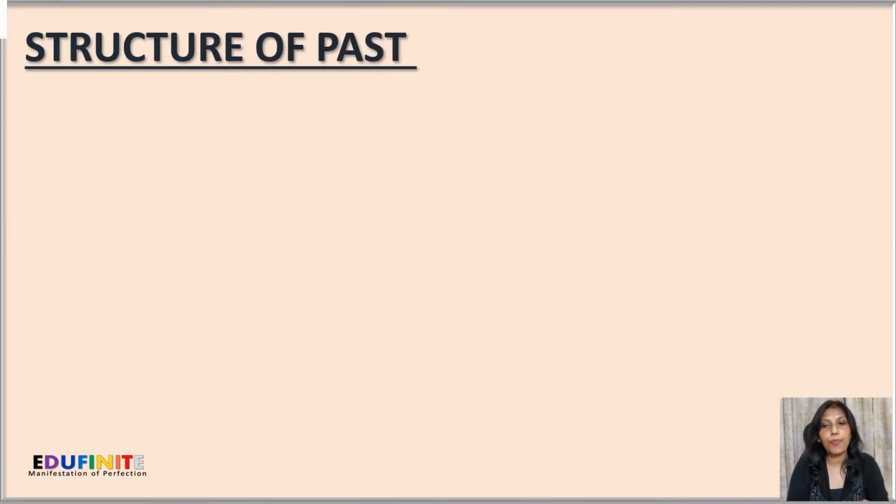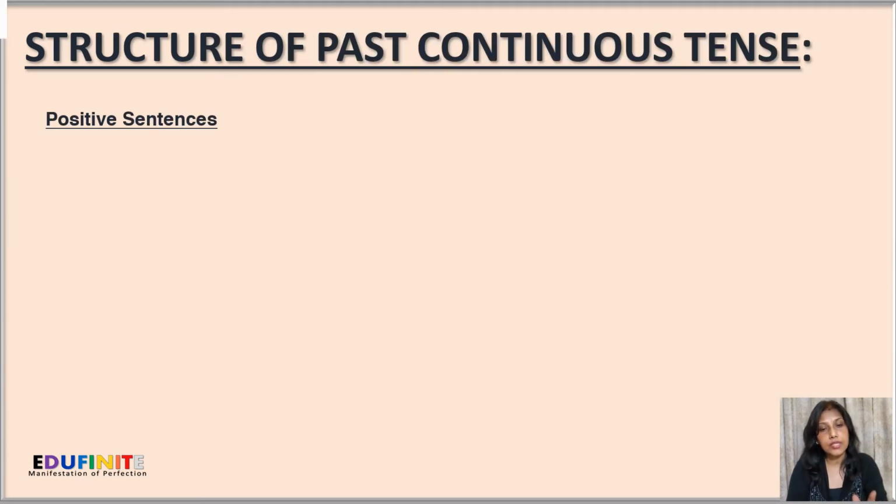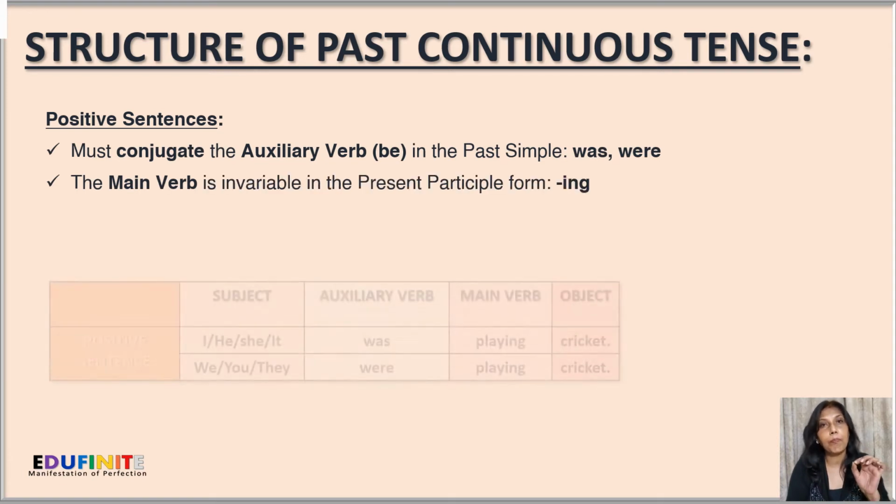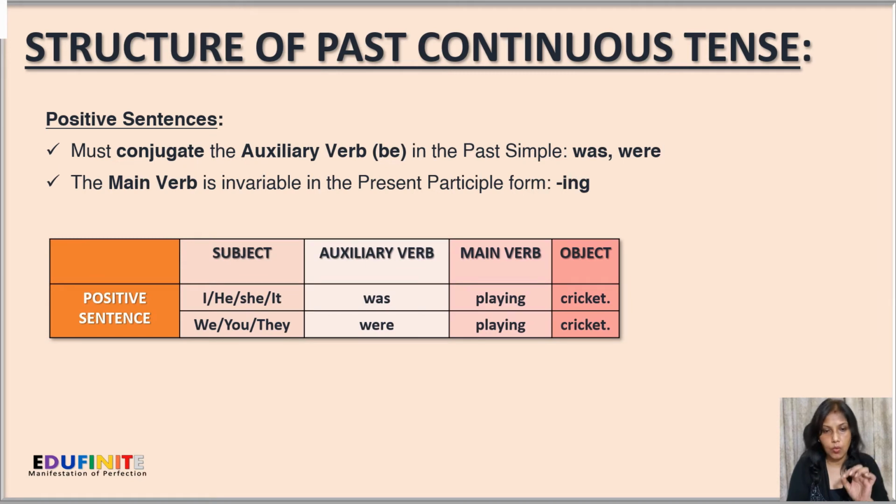Now the structure of past continuous tense. For positive sentences, we must conjugate the auxiliary verb, that is the be verb, in past simple, that is was or were. The main verb is invariable, in the present participle form, -ing. So with first person singular and third person singular, we use the auxiliary verb was, then the main verb in the present participle form.